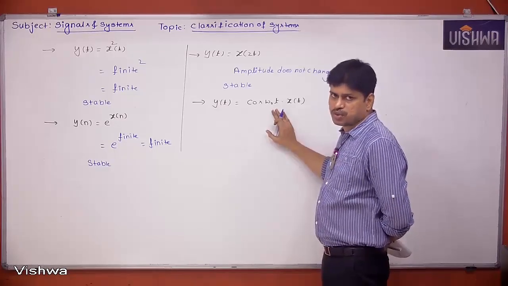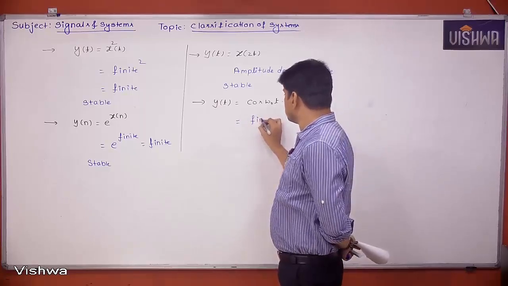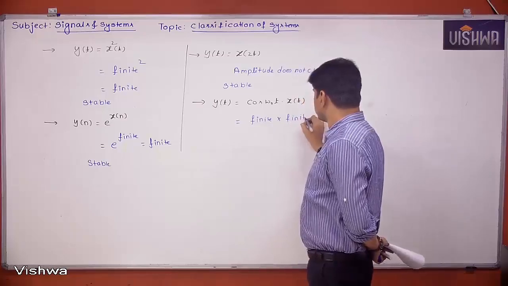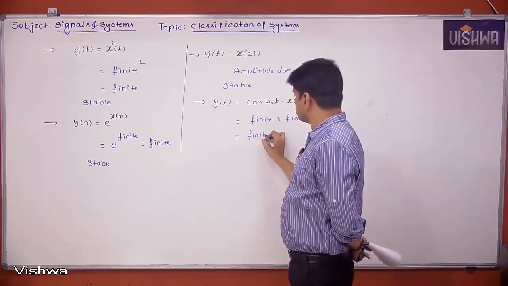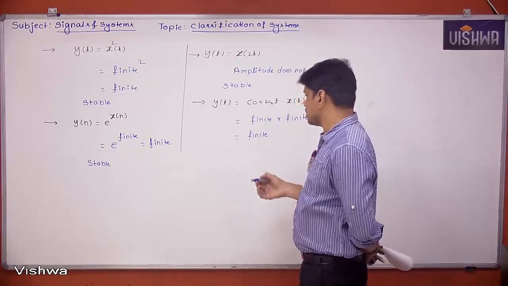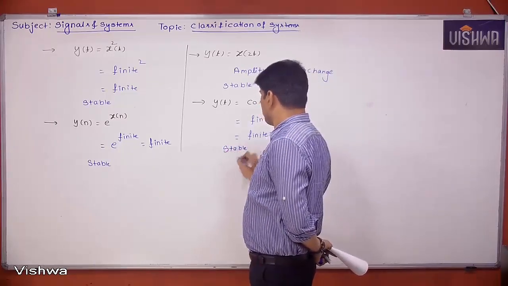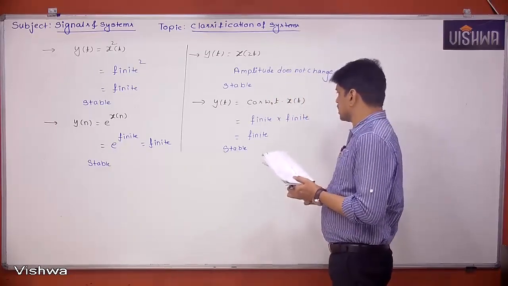Its value will never go to infinity. So it is a finite value multiplied with again a finite value, so the result is also a finite value. For finite input, we are getting finite output only. The system is stable.